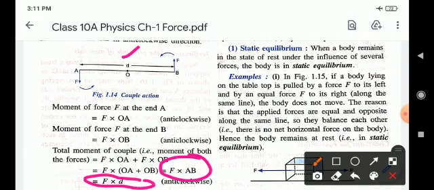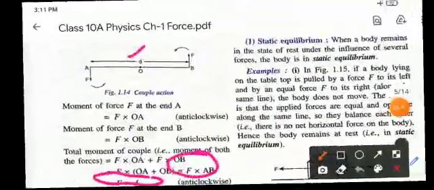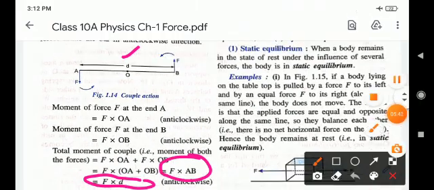Okay children, therefore moment of couple is equal to either force into the perpendicular distance between the two forces, or couple arm. Okay children, thank you.